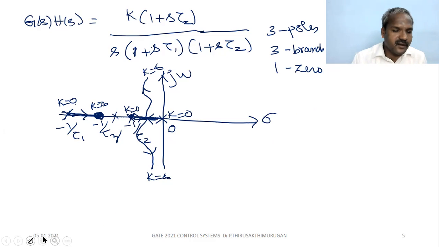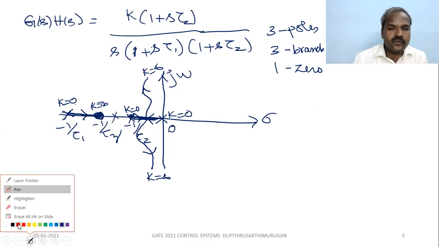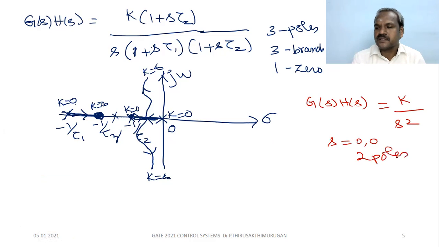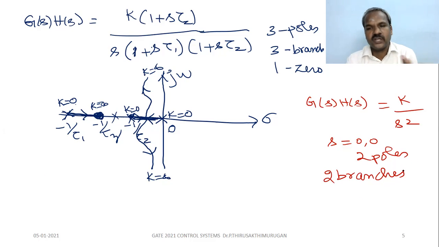Suppose there are multiple roots at the origin, say g of s h of s equal to k by s square. So two poles at s equal to 0. How many branches? Two branches. There are no zeros, so both branches terminate at infinity.